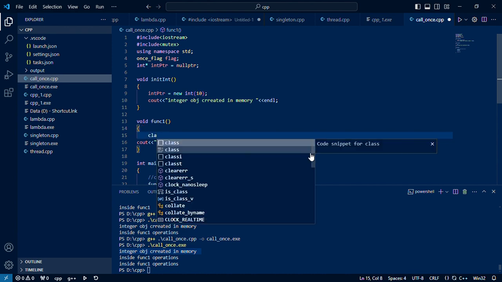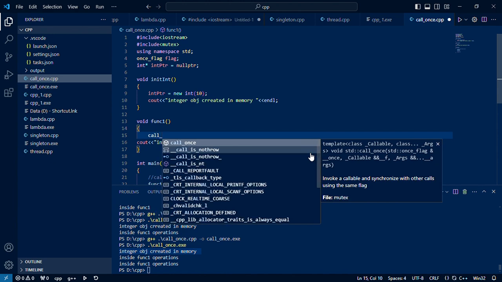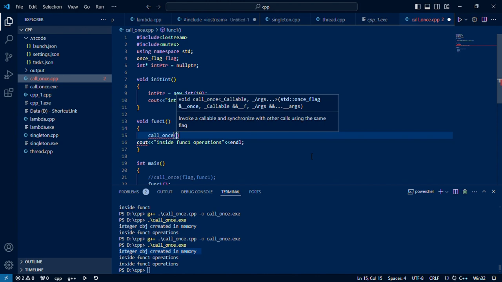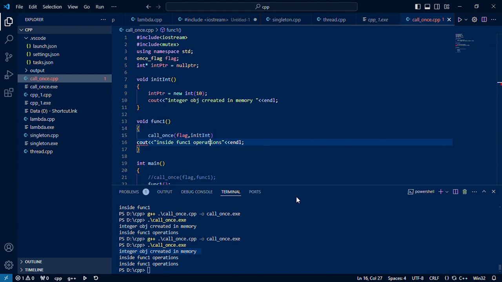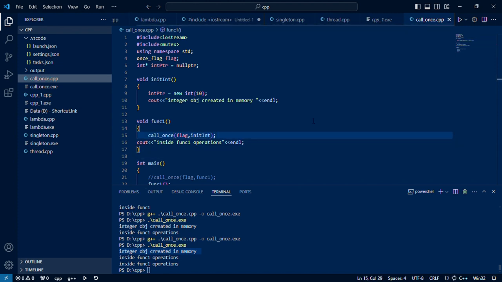So with the help of call_once, we have our flag, comma, the init function pointer that you have to call. Pass it, put the semicolon, and compile it. The same output we got earlier, only once the integer is created, we can see as part of this case as well, so that we can compare both. See, the integer object is created, then inside function one, operations keep happening, but initialization will happen only once.